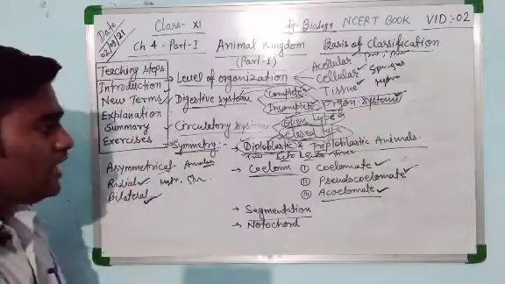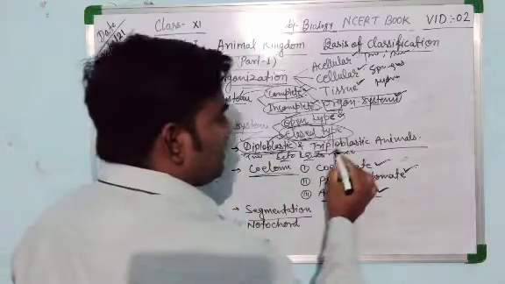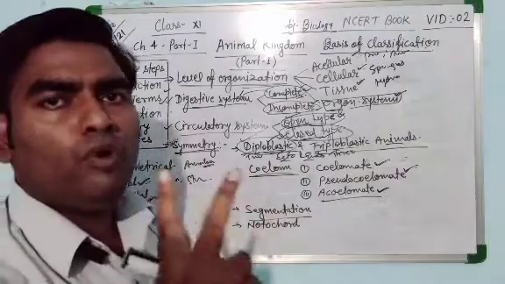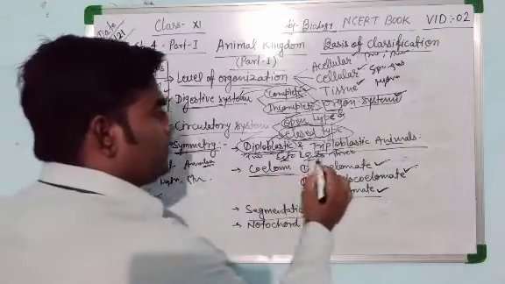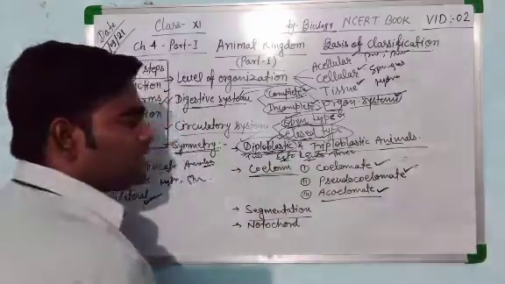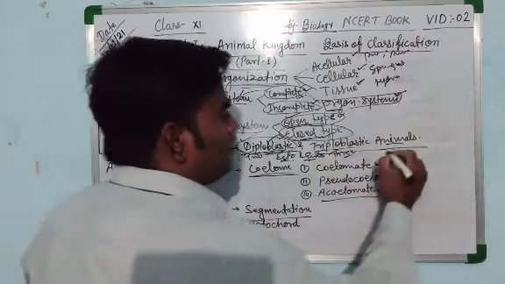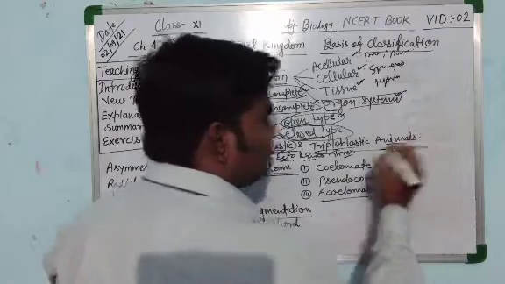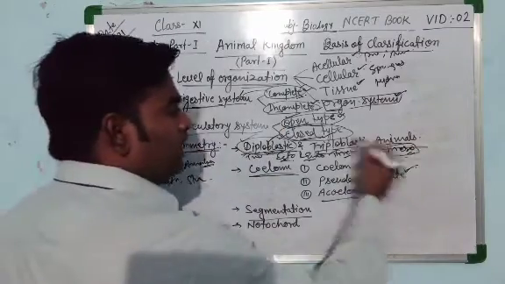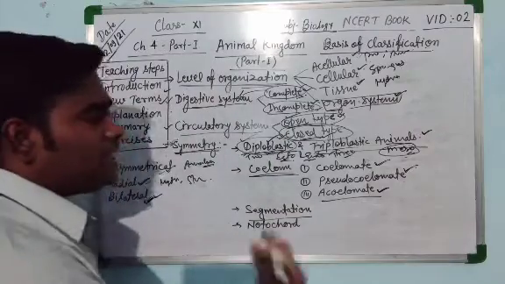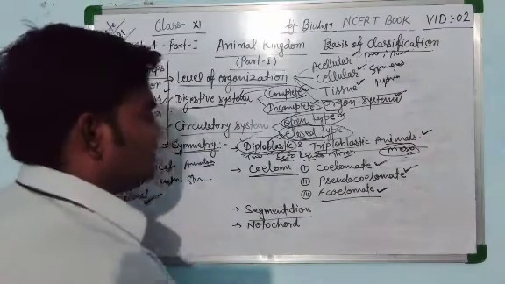After that, diploblastic and triploblastic animals. If the organism has only two body wall layers, ectoderm and endoderm, it is said to be diploblastic. If the organism has three body wall layers, ectoderm, endoderm and mesoderm, where mesoderm is the middle layer, it is said to be triploblastic. The Platyhelminthes are triploblastic animals.